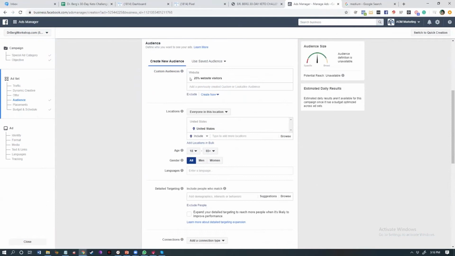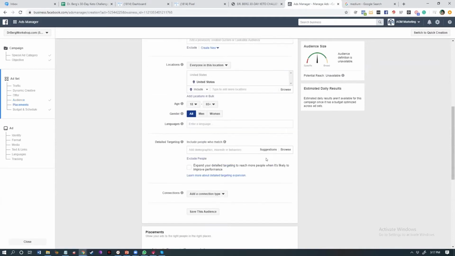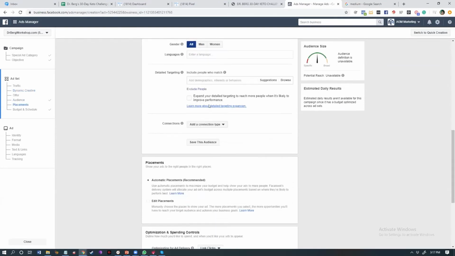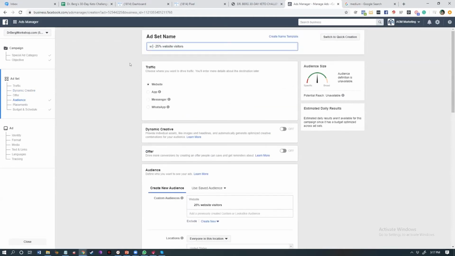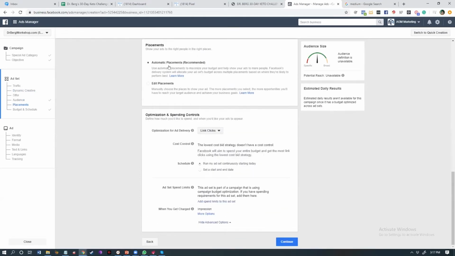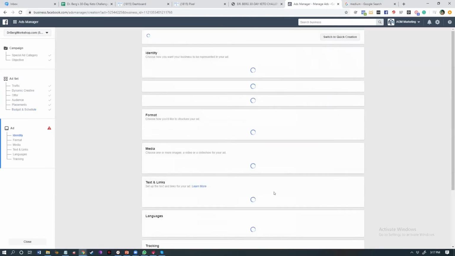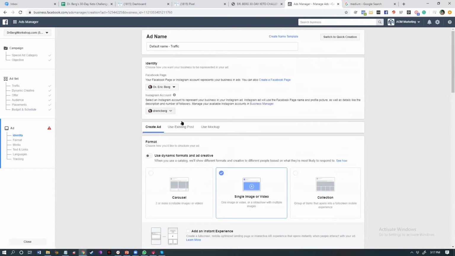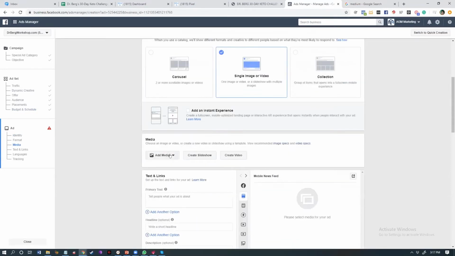So if you're going to use a warm audience, you can leave the detailed targeting section as general as you can. So 18 to 65, all gender, no interests. Again, make sure you follow the name convention, and we're going to change this for warm. All right, so once you have that, you can select all placements, what you wanted to optimize for. So in this example, we're going to optimize for link clicks, since the ad would be actually inviting them to the 30-day keto challenge of Dr. Berg. And we're also going to show you how to add links afterwards on the poll options.